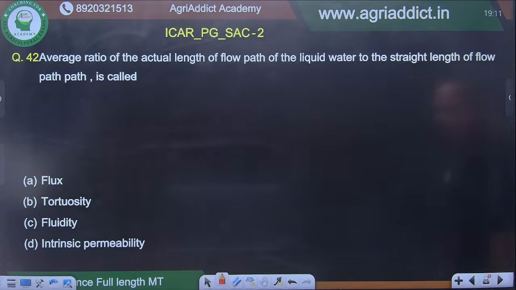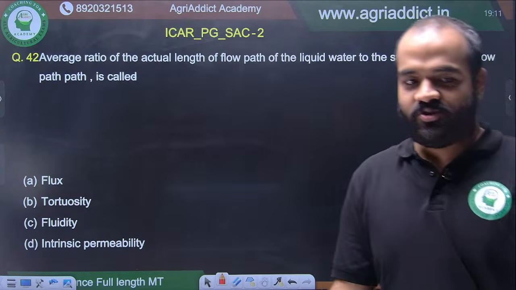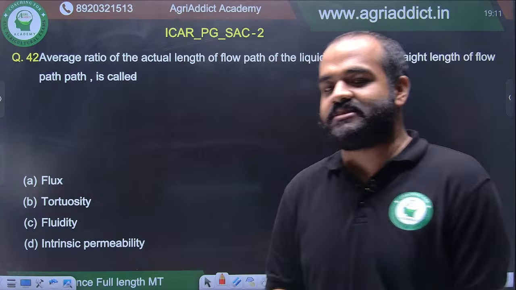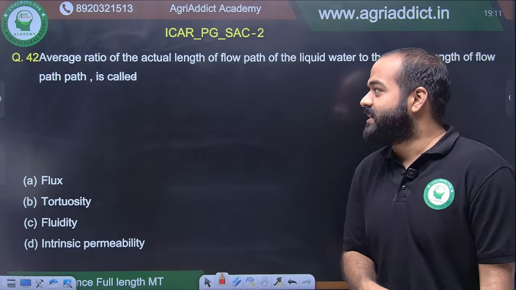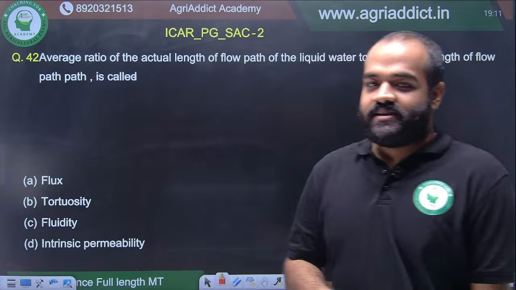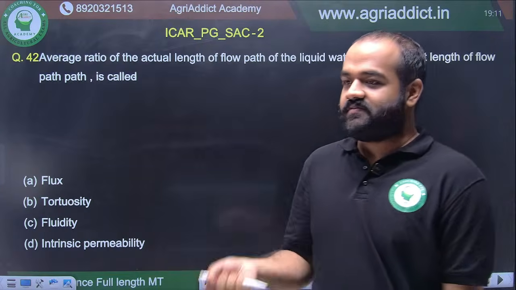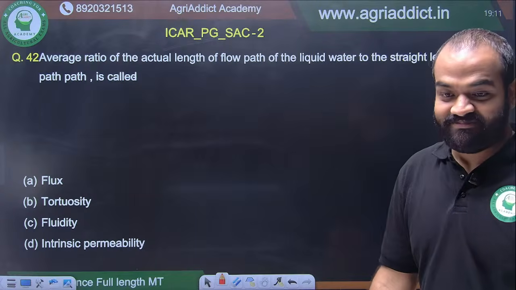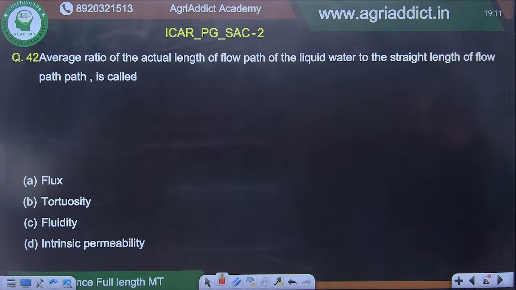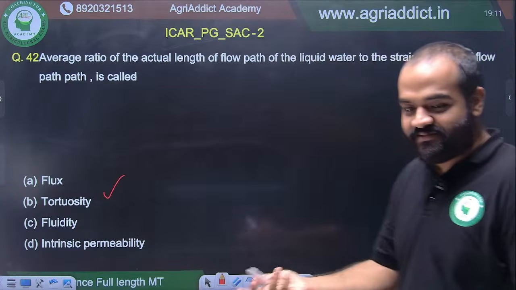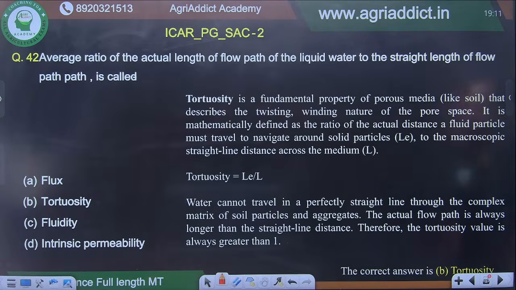Moving on. This question also came in my time in the 2023 JRF, in which I got AIR 5. The question was: the tortuosity of soil is always greater than 1, less than 1, 0, like that. Yes, I have told the answer and I can see the answer also. It is tortuosity. Yes, it is more than 1. Very good. What is tortuosity?